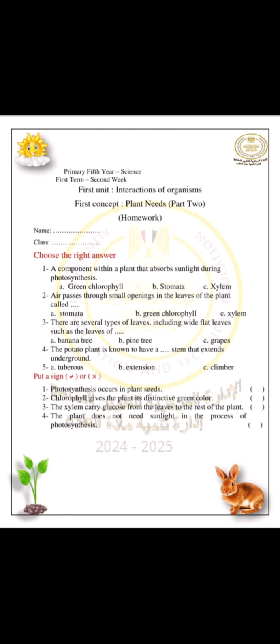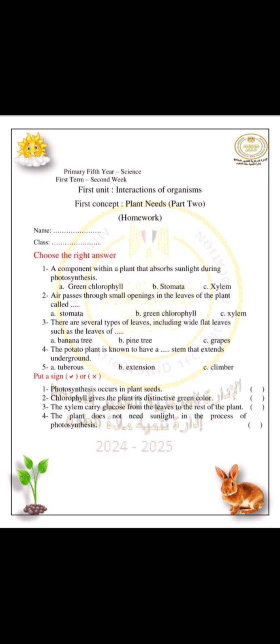Choose the right answer. A component within a plant that absorbs sunlight during photosynthesis process. Which part in the leaves is responsible for absorption of sunlight? Green chlorophyll. Air pass through small opening in the leaves of plant called stomata.